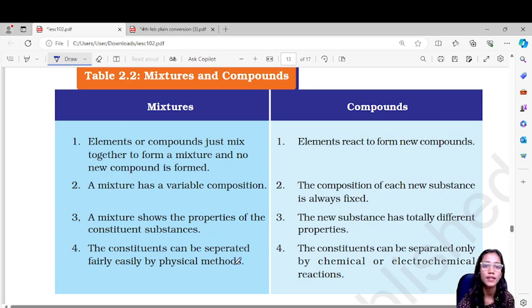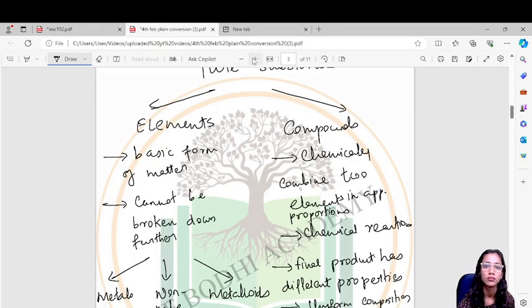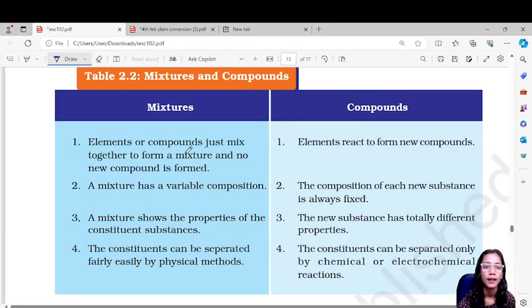Now very important is the difference between mixtures and compounds. In mixtures, the elements or compounds just mix together and no new compound is formed. For example, if you take powder of copper and powder of iron and just mix them together, it will be just a mixture and not a compound.